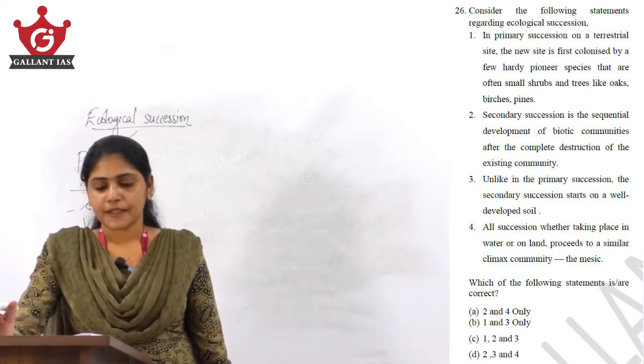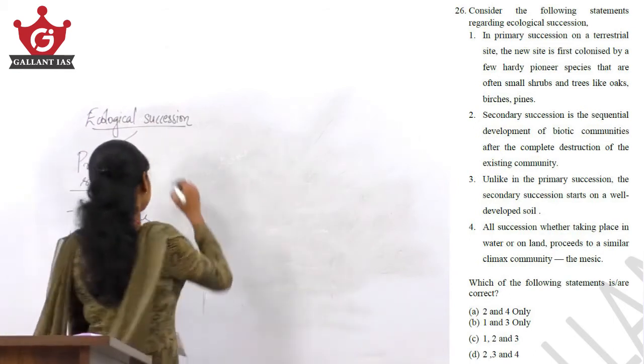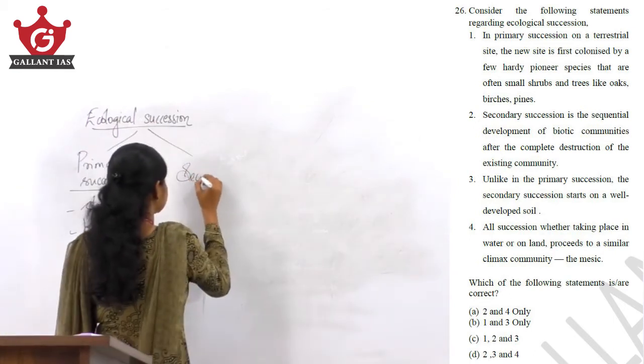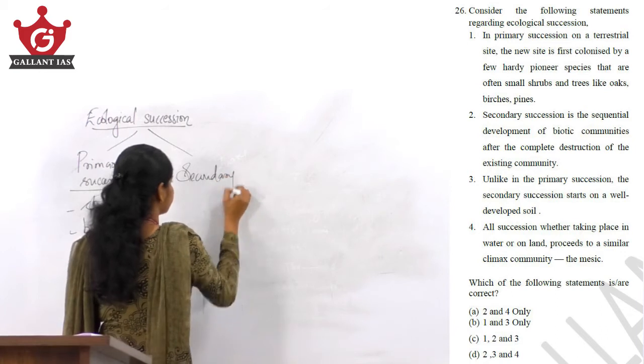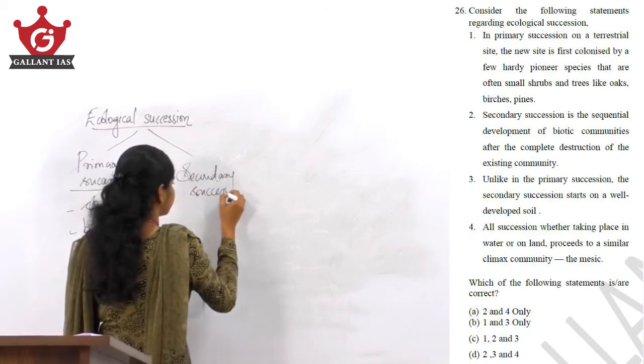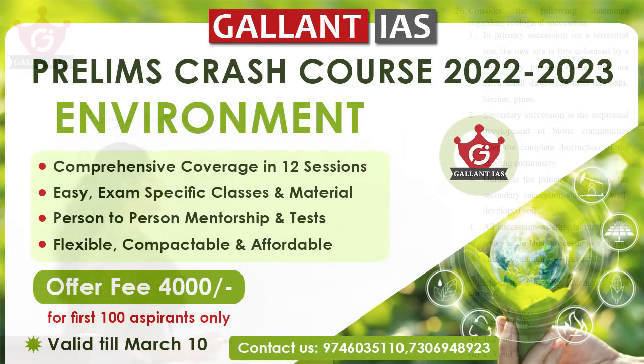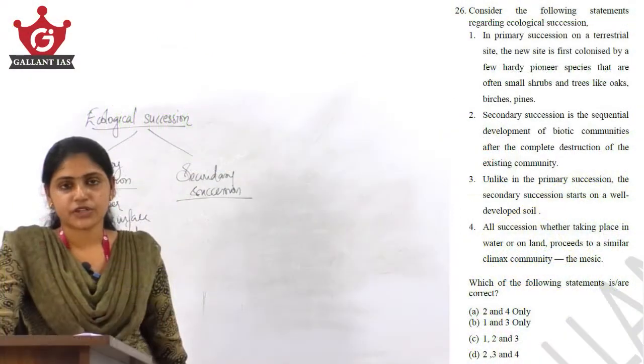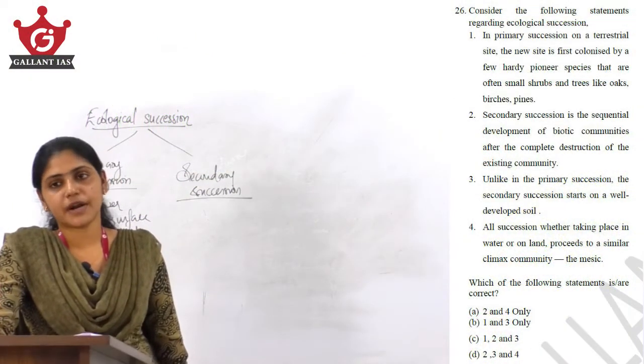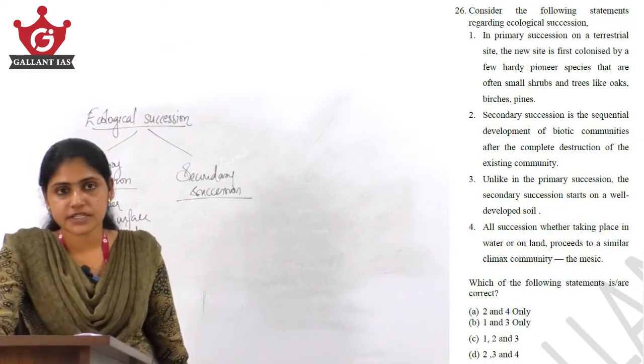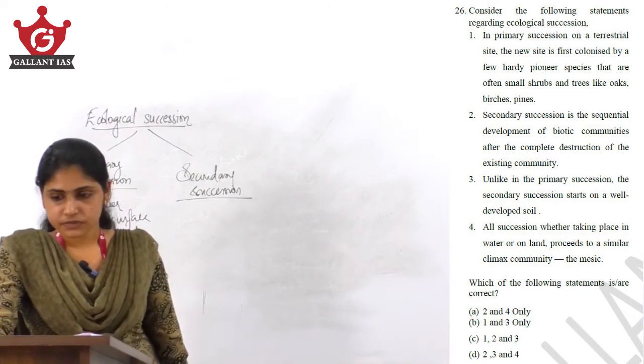Now, secondary succession. Yes, it is the sequential development of biotic communities after the completion of the primary succession. Okay, after the primary succession has been completed, what happens?